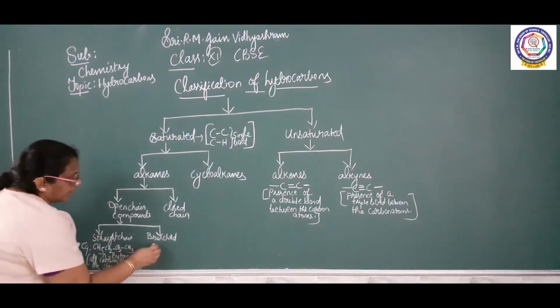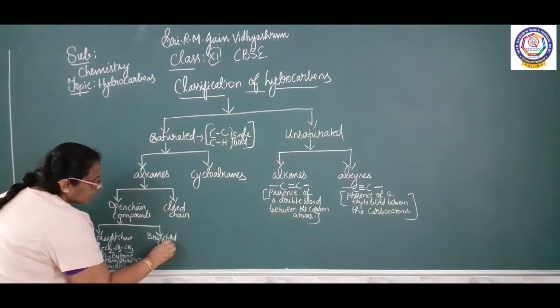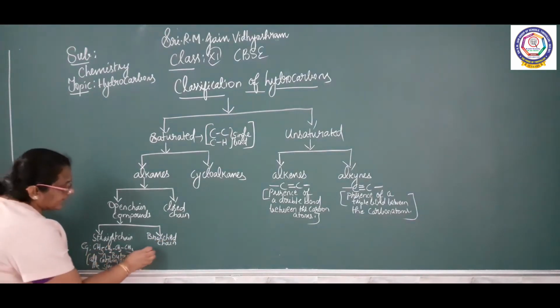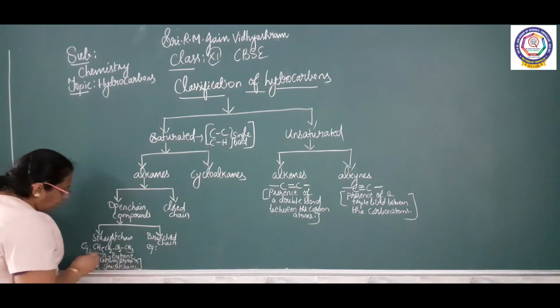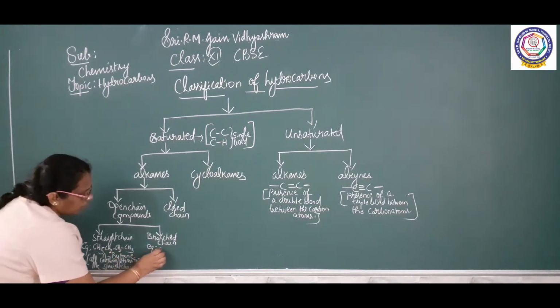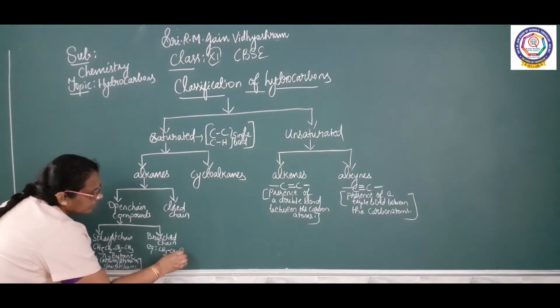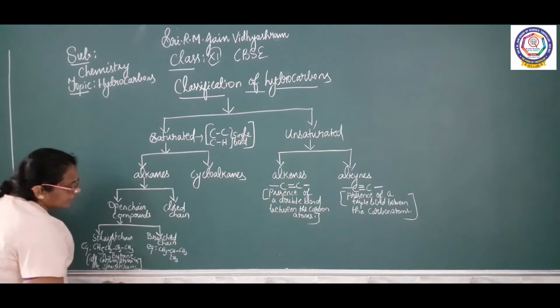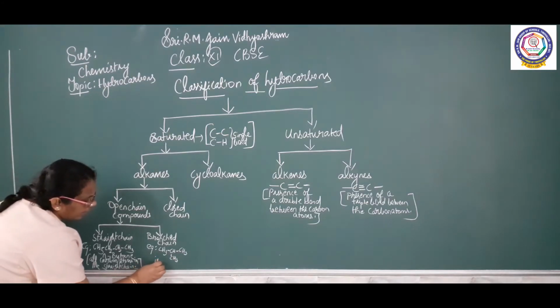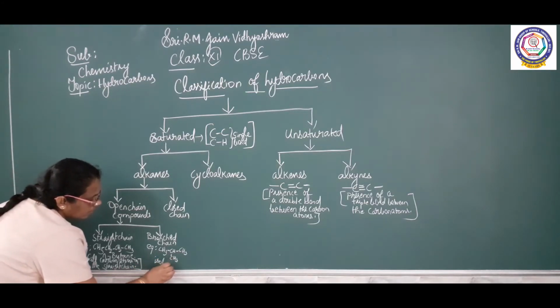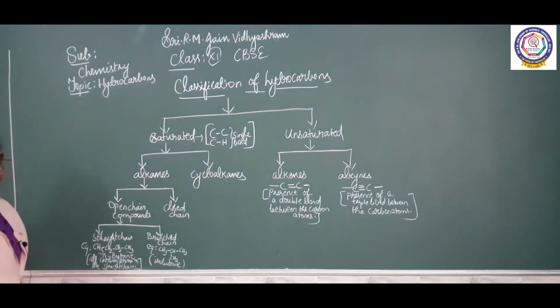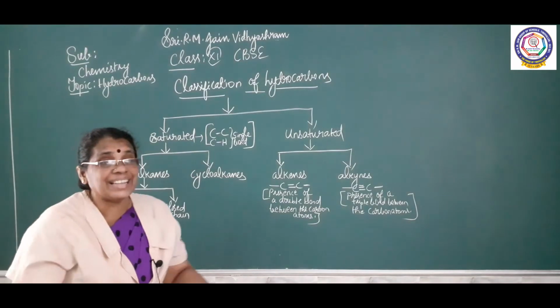What is the branched compound? Example, branched chain. The same compound I am going to write as an example. Listen. Out of 4 carbon, I am going to write 3 carbon in the straight chain. So this is isobutane. n-butane and isobutane, branched chain.